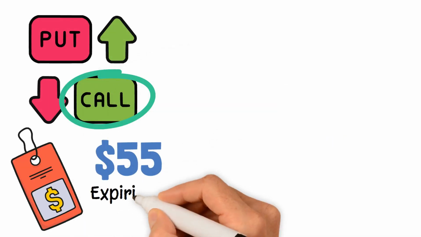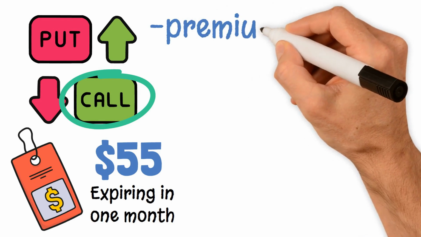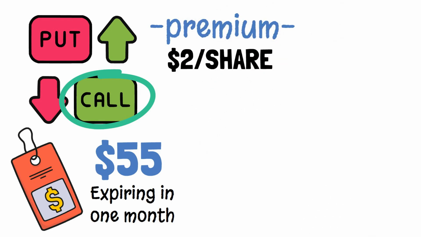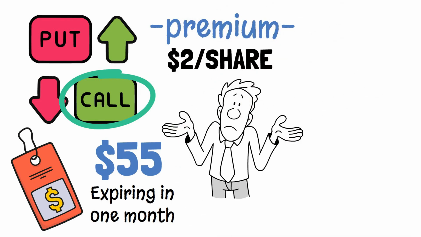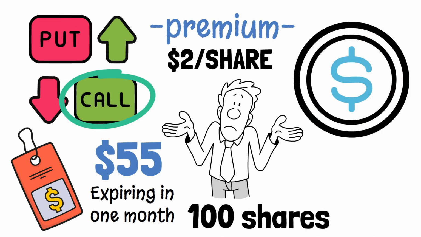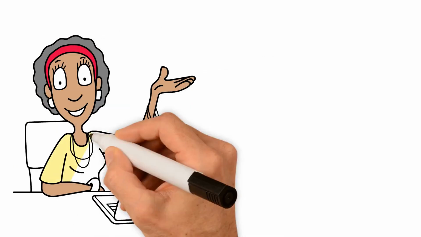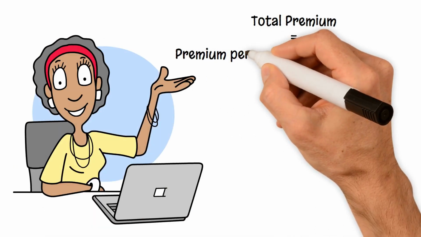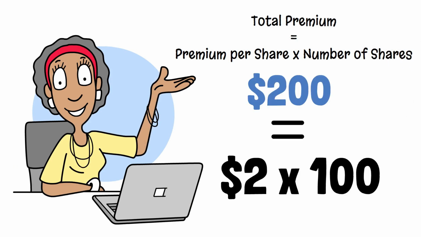Step 2. Choosing the call option. You decide to buy a call option with a strike price of $55, expiring in 1 month. The premium for this call option is $2 per share. Since each options contract typically represents 100 shares, the total cost for purchasing one contract would be $200. Here's a detailed breakdown of the calculation. Total premium equals premium per share times number of shares.